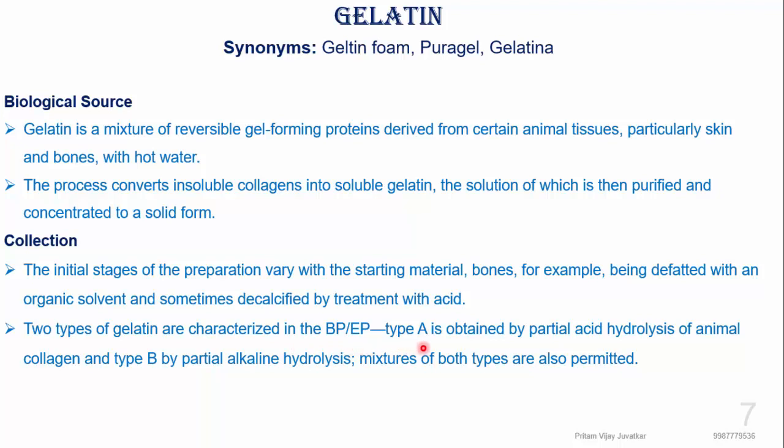Type A is obtained from partial acid hydrolysis of animal collagen, whereas type B is obtained by partial alkaline hydrolysis. Mixtures of both types are also permitted, but the official books specifically show type A and type B gelatin. So that is all about the collection.